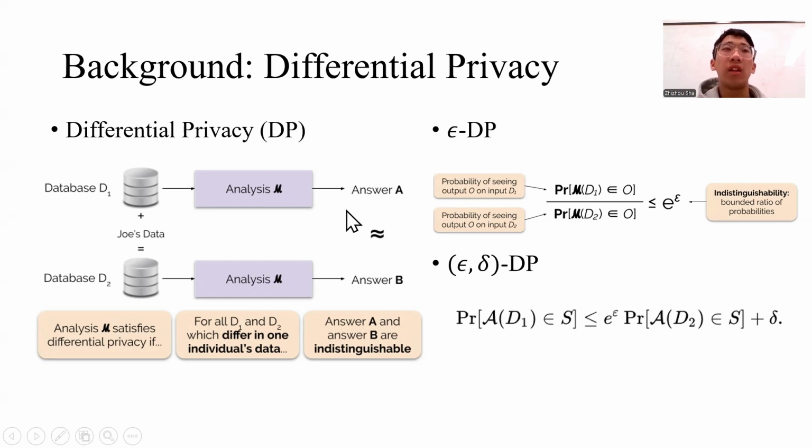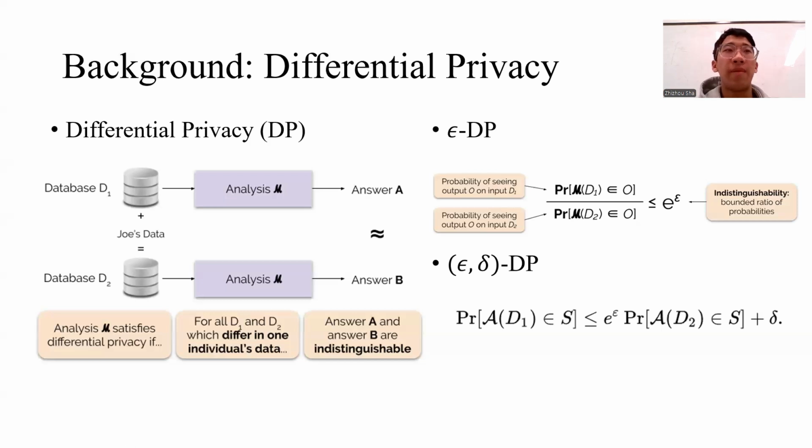Then we add Jaws's data to this database D1, so we will have a database D2. Our goal is to protect the privacy of Jaws's data, so we would not like the attackers to get information about it.